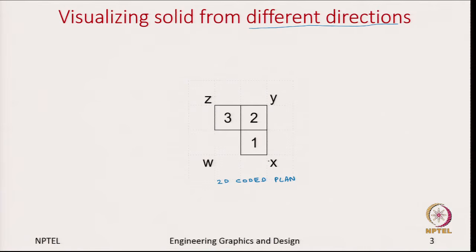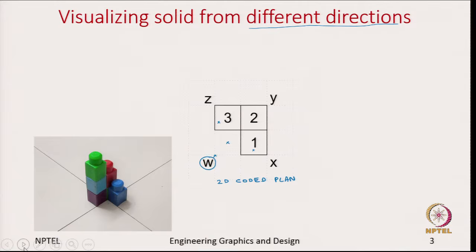And these letters W, X, Y and Z tell us from which direction we are looking. So, let us focus on W first. When you are looking from W, we see that there is a missing cube here, and to the right you have a cube of unit height, and to the left we have 3 cubes stacked one on top of each other. Okay. So, now let us see how it looks.